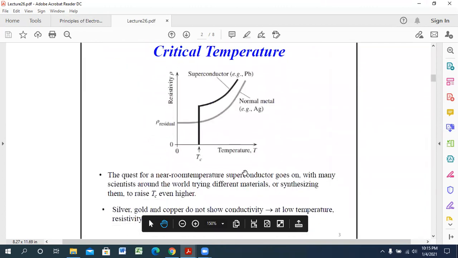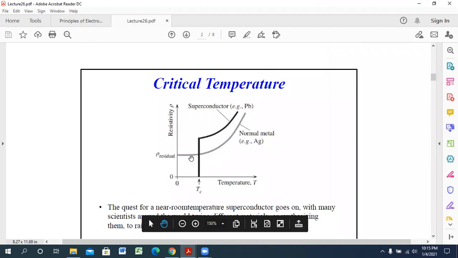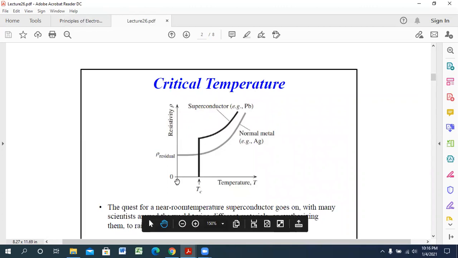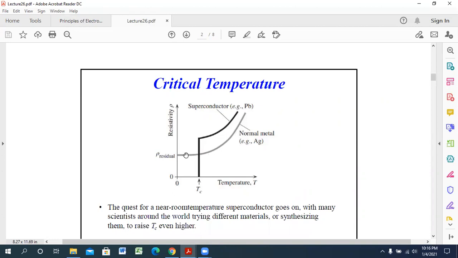If you look closely at this figure, the y-axis is the resistivity and the x-axis is the temperature. For a normal metal, if you decrease the temperature, after some temperature its resistance will become constant.